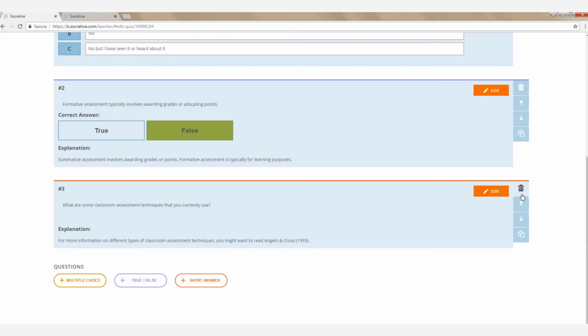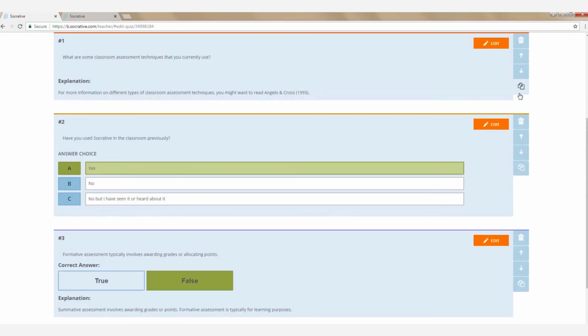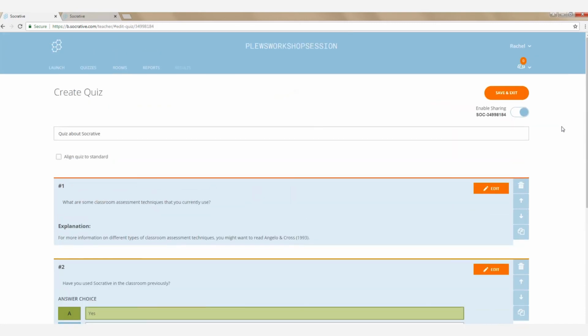We see buttons to delete, buttons to move them up. So we can move question 3 up, which we did. We'll have that one be first. And then we see where we could copy questions. So if you want to use the same question for multiple classes and you would prefer to have the data separate as opposed to just having it one room open with one quiz, that's why you would copy a question.